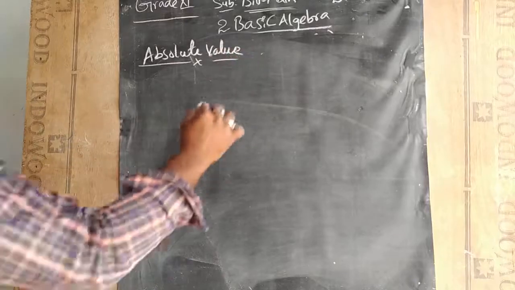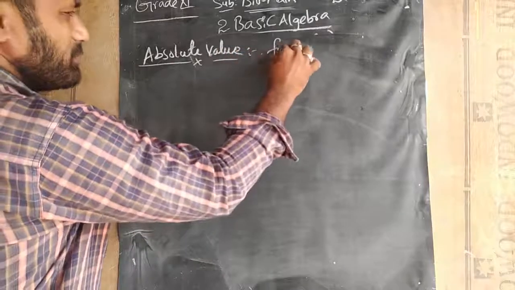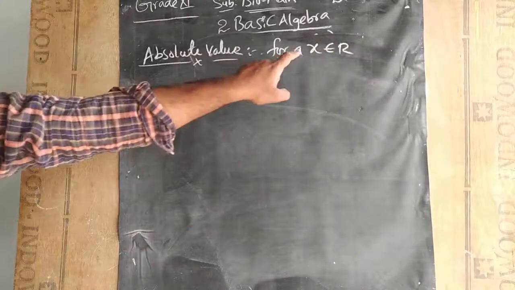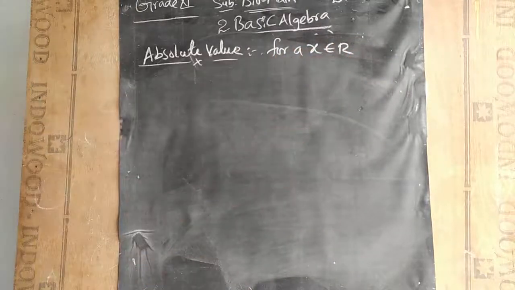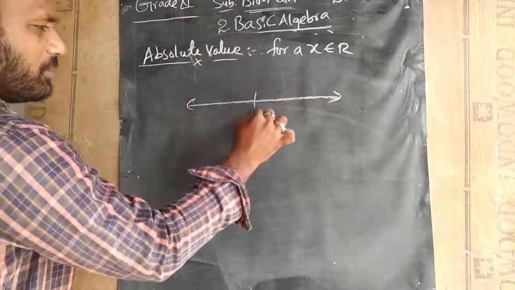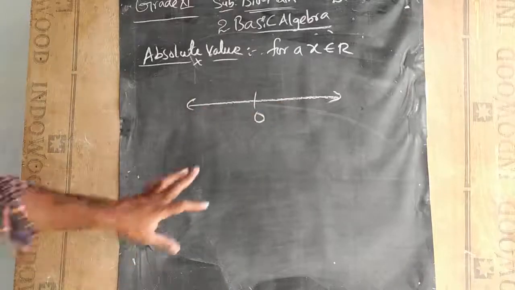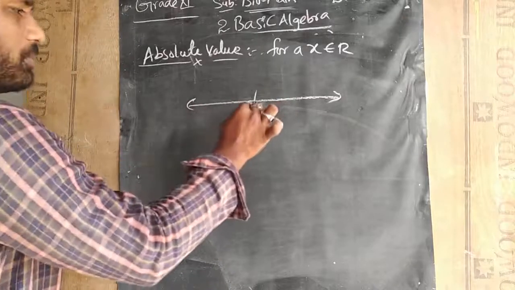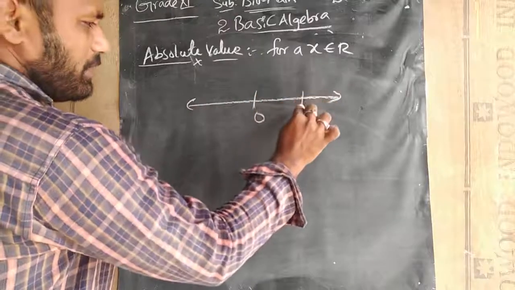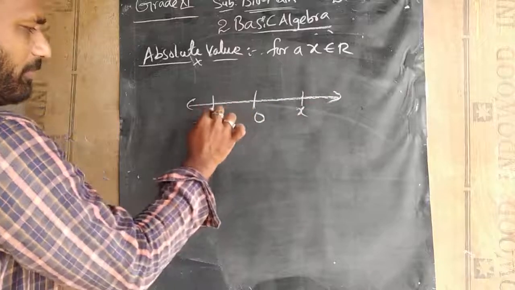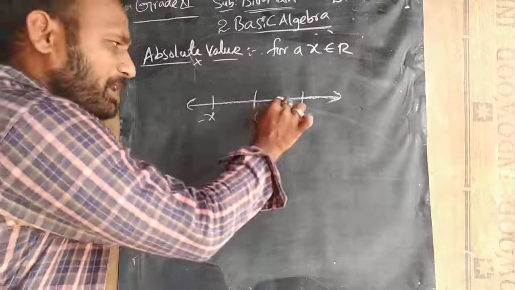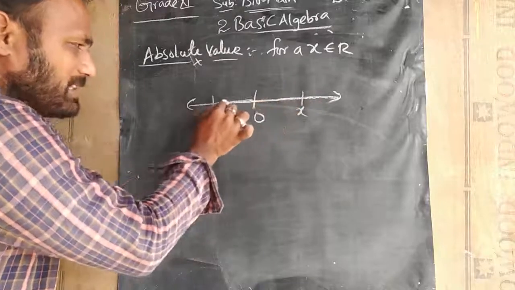See, for a real number x, there is one variable x which belongs to the real numbers. On a real number line, let us suppose this is 0. These are called negative numbers, and these are called positive numbers. In this, x can be here or here. From 0, the positive side has the same gap of numbers as the negative side.